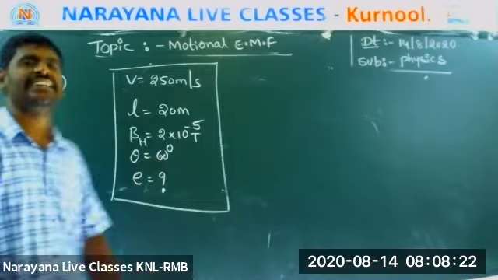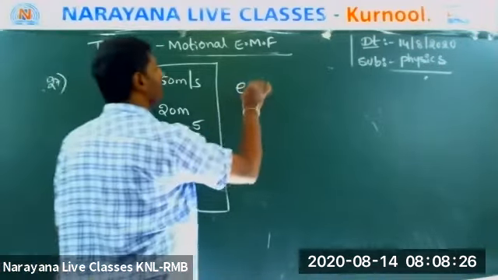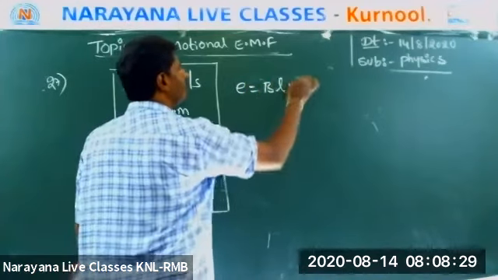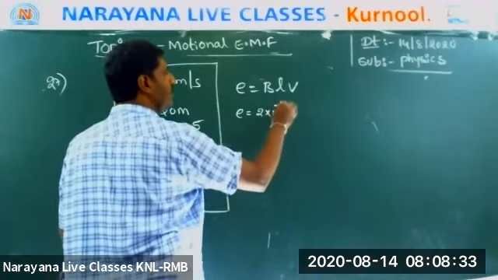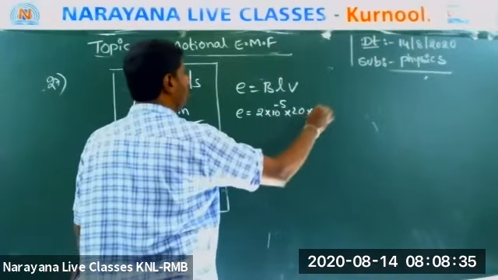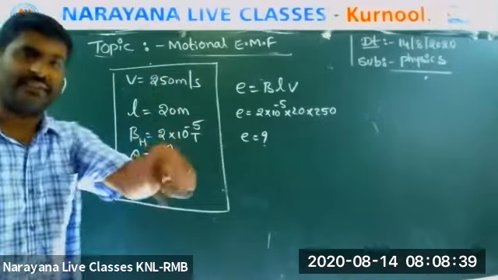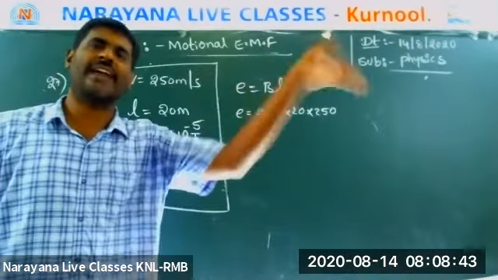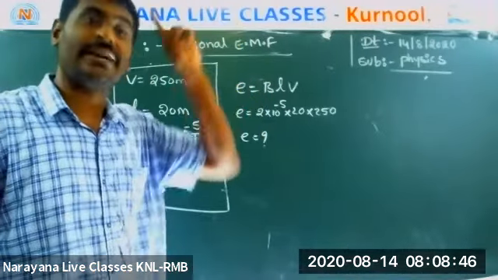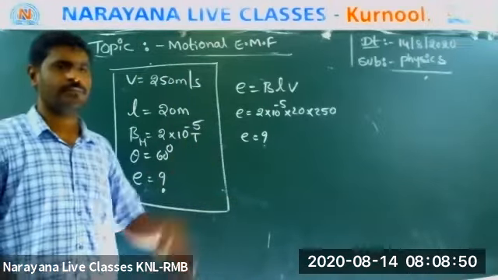Now the question is E. So many students did it, but what is the formula? E is equal to B L V. So they will substitute E is equal to 2 into 10 to the power minus 5, L 20, V 250. Then they will get some answer, and that option is there. Then they will put that answer and come, saying, sir, we did. But that is wrong. Can anyone explain why it is wrong?